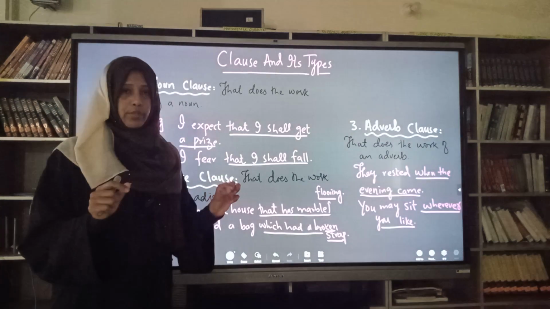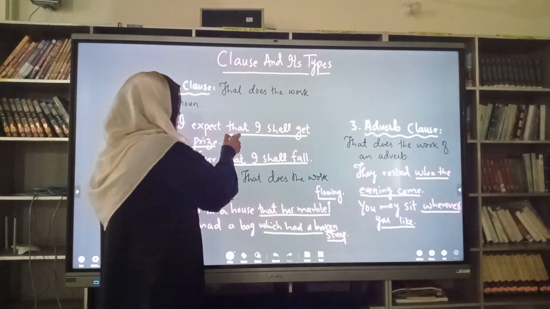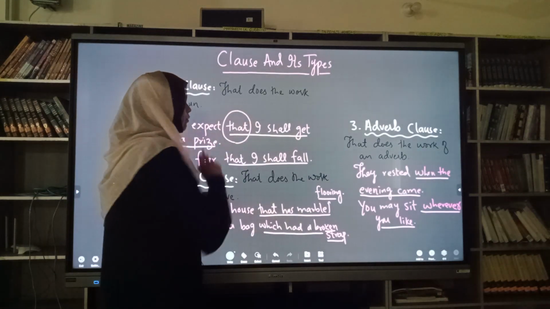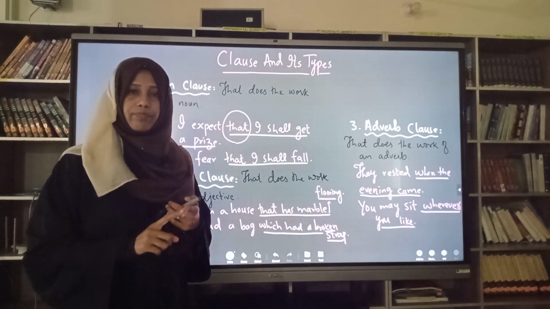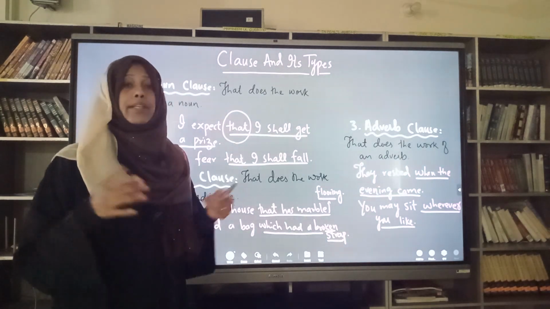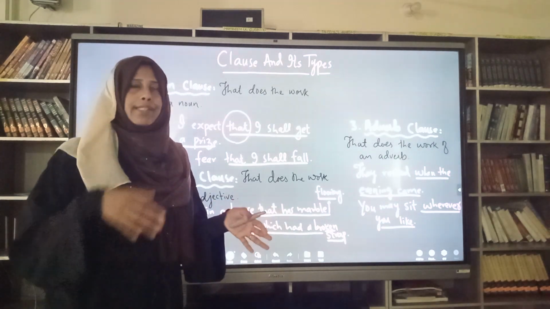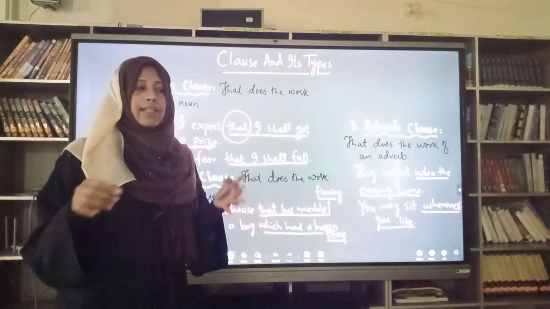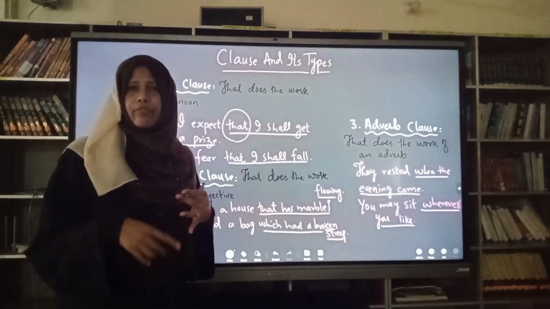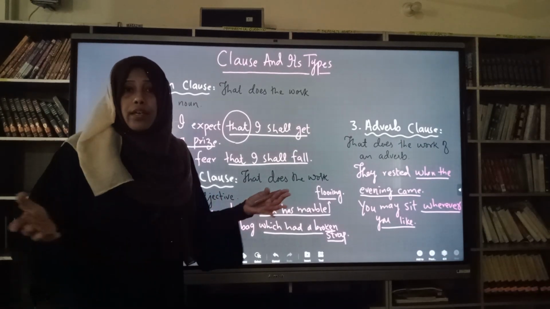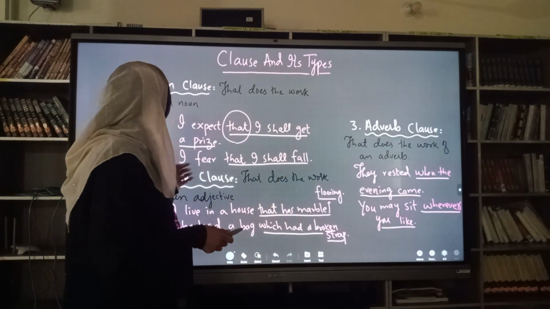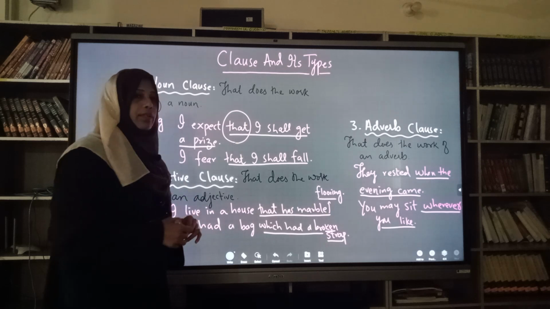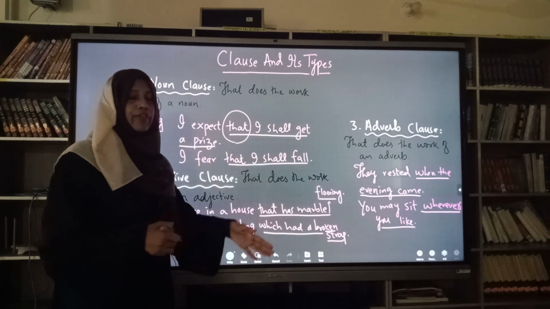Now remember, students, that the clauses will always start with that, which, and then if we talk about adverb clause, it has a number of such relative structures, like for example, whoever, wherever, when, why, etc. Then comes another example: I fear that I shall fail.